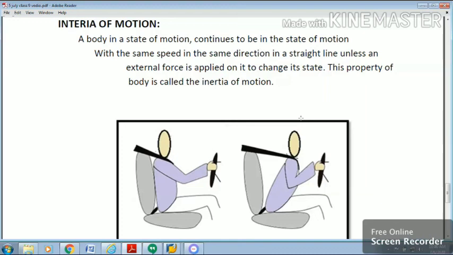When a running car stops suddenly, the passenger tends to lean forward. The reason is that in the running car, the whole body of the passenger is in the state of motion, same as in the case of inertia of rest. Here the whole body is in motion. So when the car stops suddenly, the lower part of his body, being in contact with the car, comes to rest immediately, but his upper part remains in the state of motion due to inertia. This is the reason why the body leans forward.